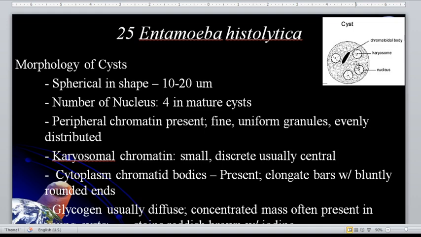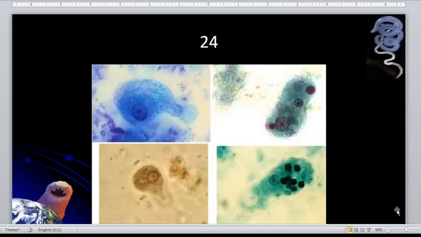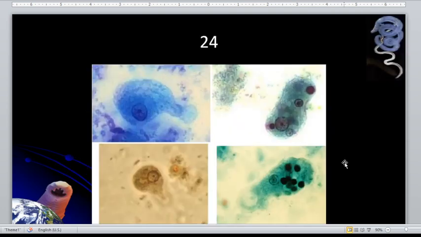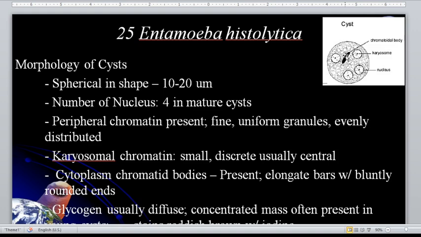So the cyst. So the cyst, that is the infective stage, but the non-feeding stage. Okay, so the number of the nucleus, 4 in mature cyst. The peripheral chromatin present is fine. Same with the trophozoite, caryosomal chromatin, fine, central, located in the center of the nucleus. They have chromatoid bodies. Unlike for the trophozoite stage, they do not have the chromatoid bodies. But for the cyst stage, they have the chromatoidal bodies.